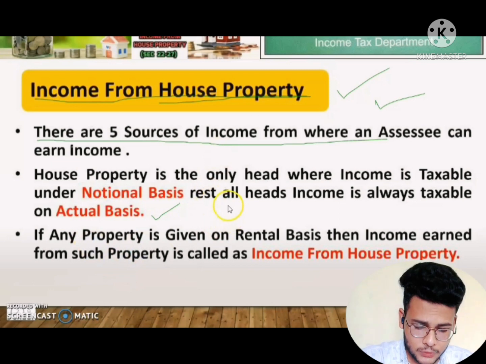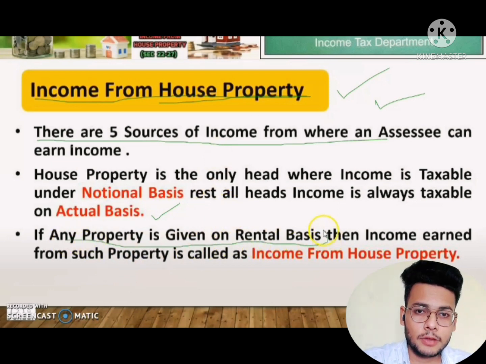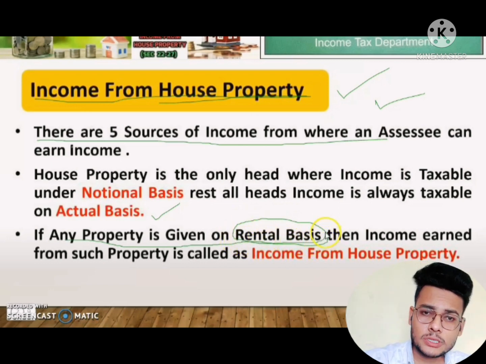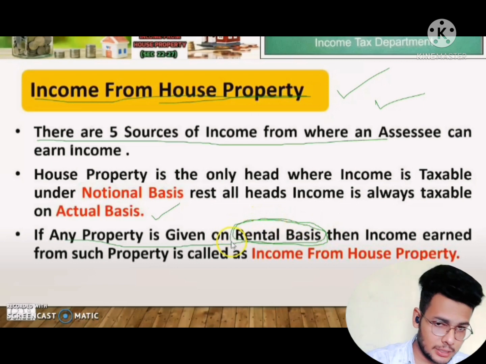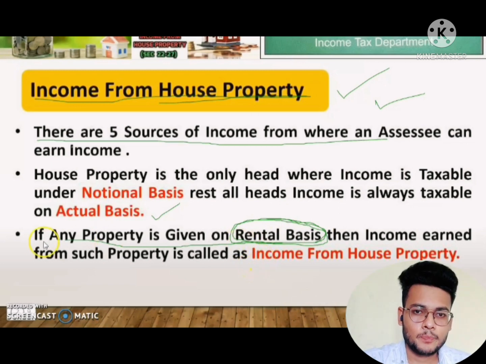Like the definition, if any property is given on rent, suppose a person has a building, he gave that building as rent to others, and he is earning some income as rent. Okay, so that income is known as income from house property.